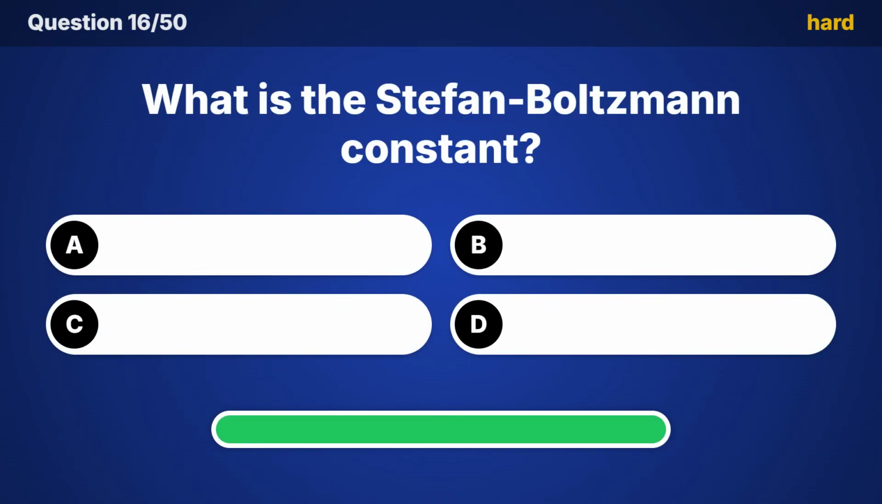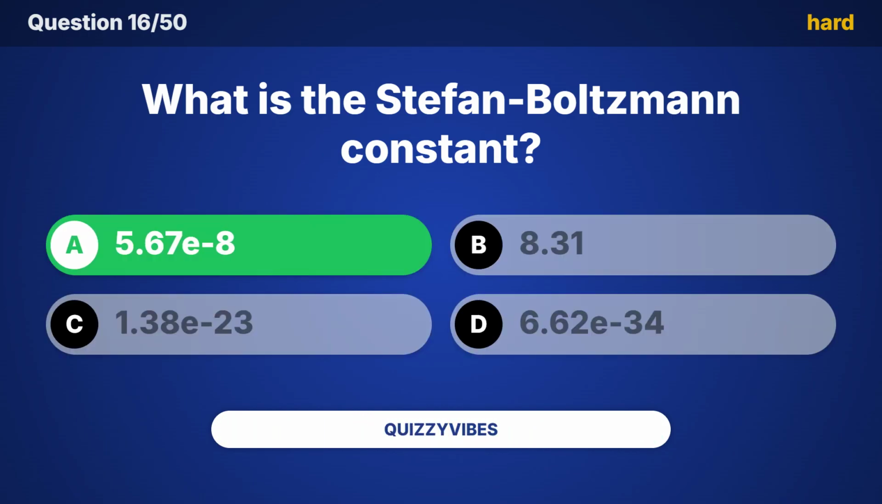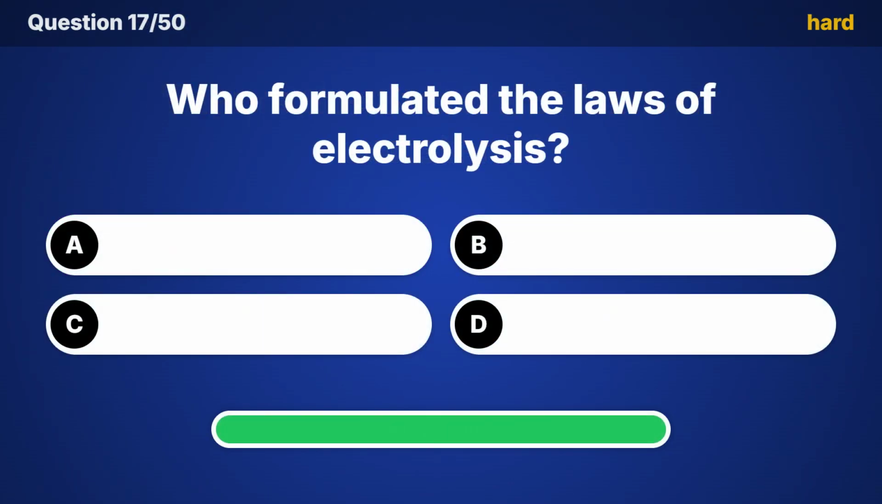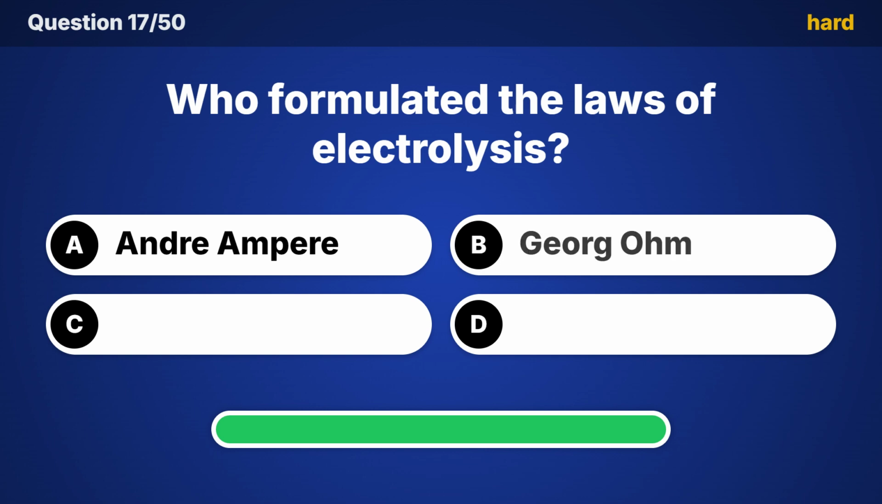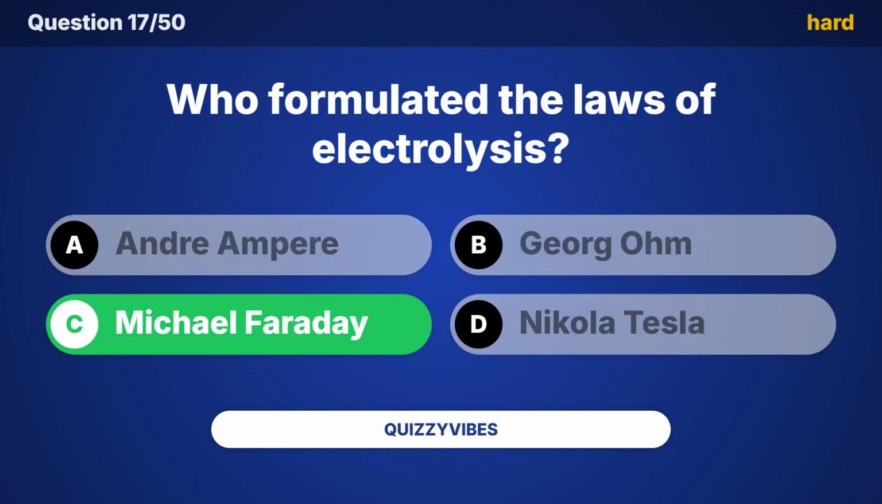What is the Stefan Boltzmann constant? Answer, 5.678. Who formulated the laws of electrolysis? And the answer is Michael Faraday.